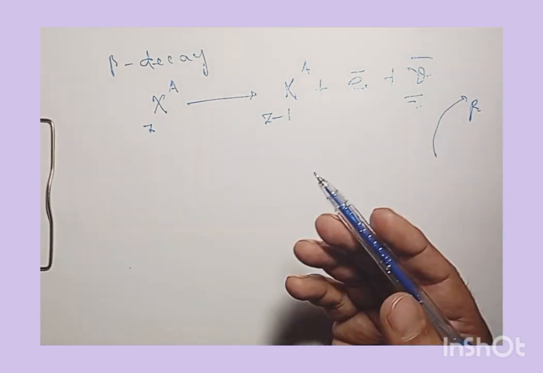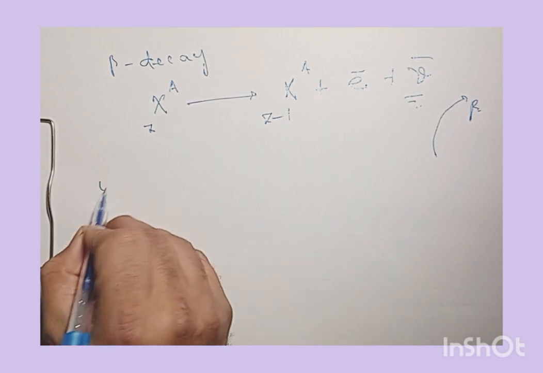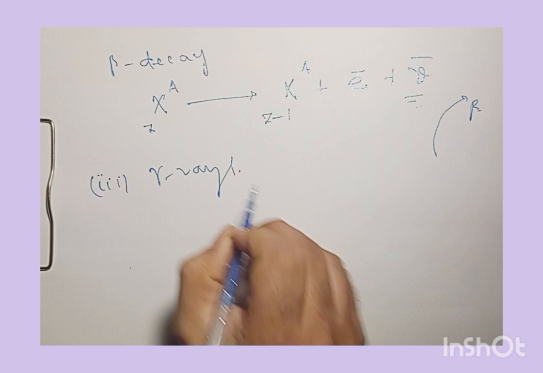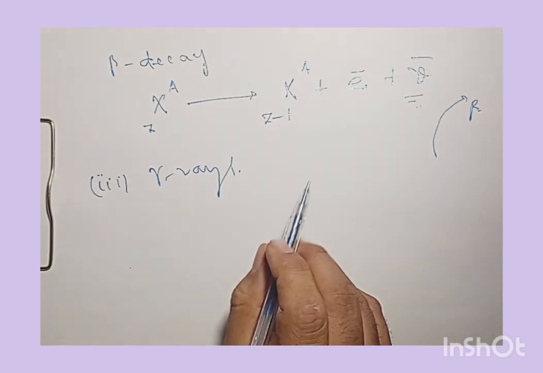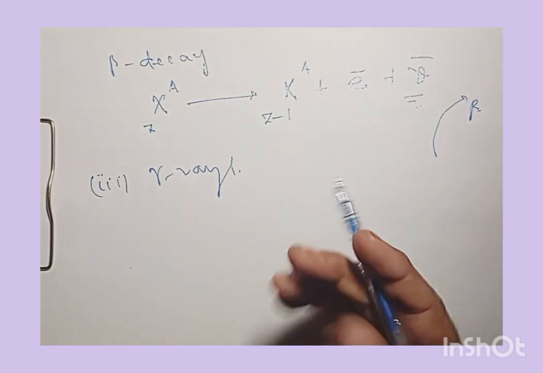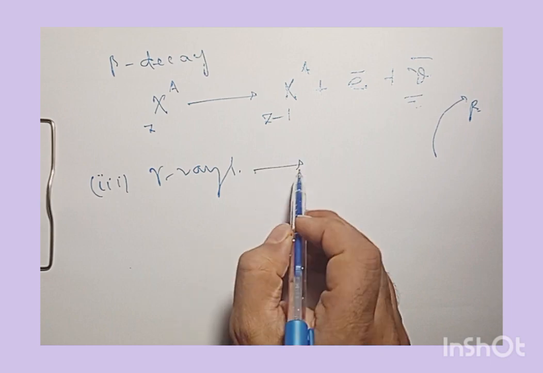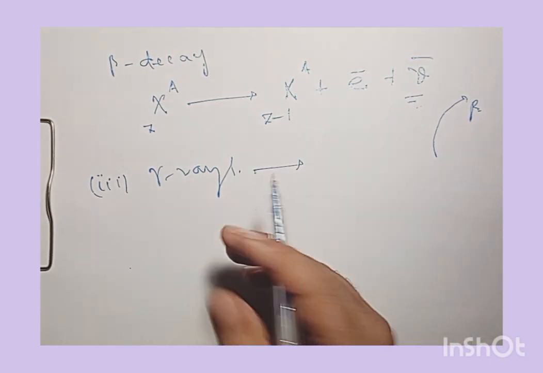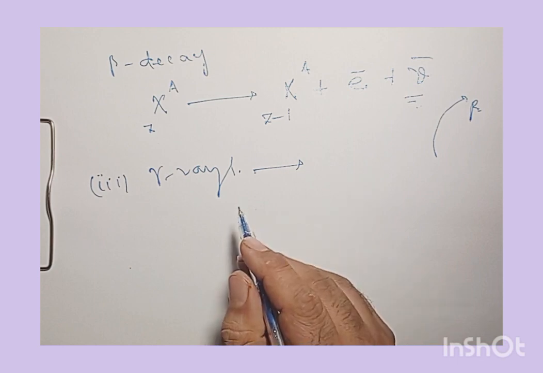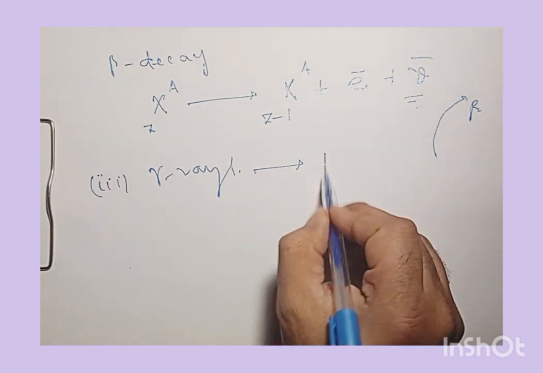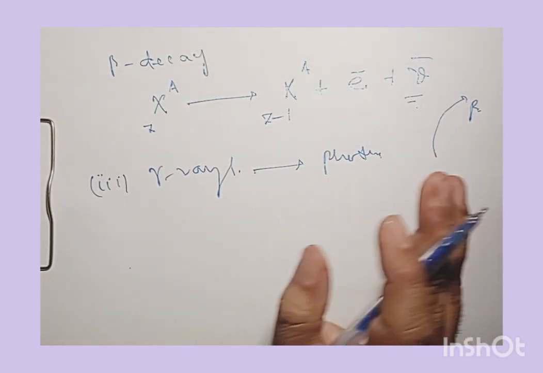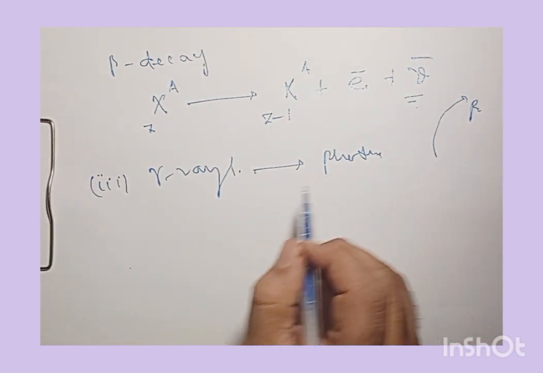And then talking about gamma rays, what are they? They are high energy electromagnetic rays, or high energy packets of electromagnetic radiation, also called photons. They do not have any charge, and their rest mass is zero.